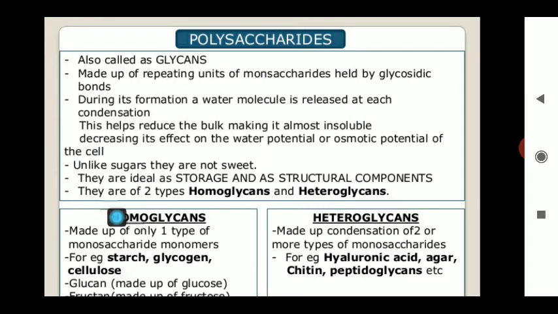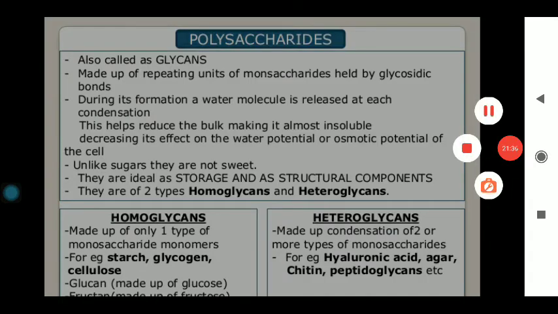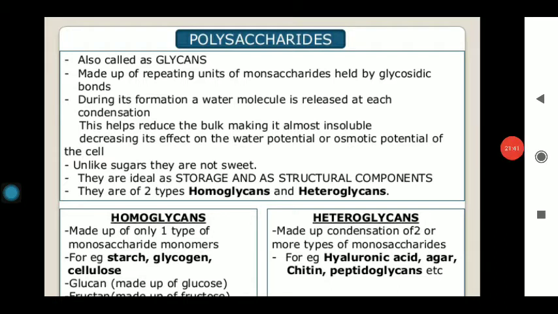So in this way, carbohydrates can be classified into three main types, which we have done one by one: monosaccharides, oligosaccharides and polysaccharides. Why are these carbohydrates important? They are important as a form of energy. I have told you, they are a source of energy. These carbohydrates are also present in our body as structural components, and basically in all types of sugar.